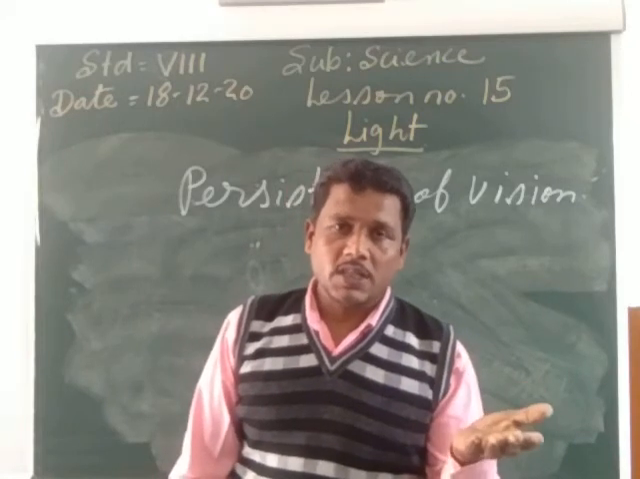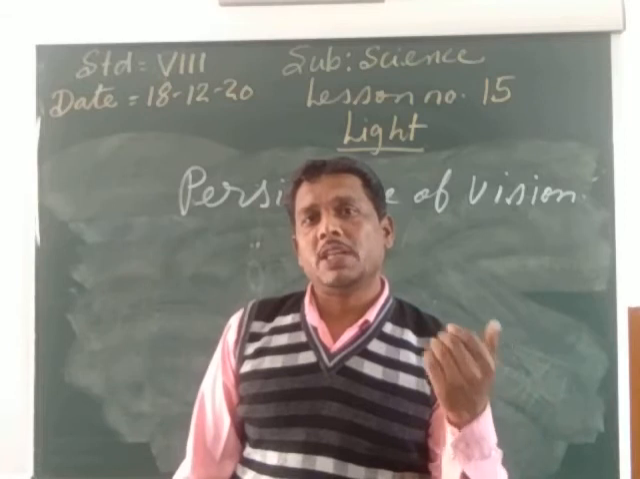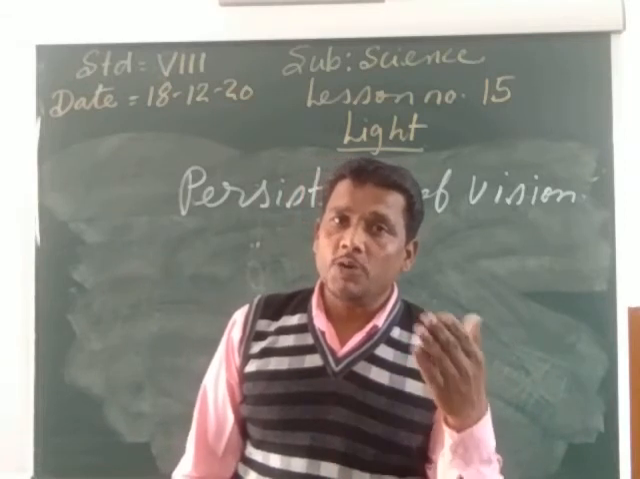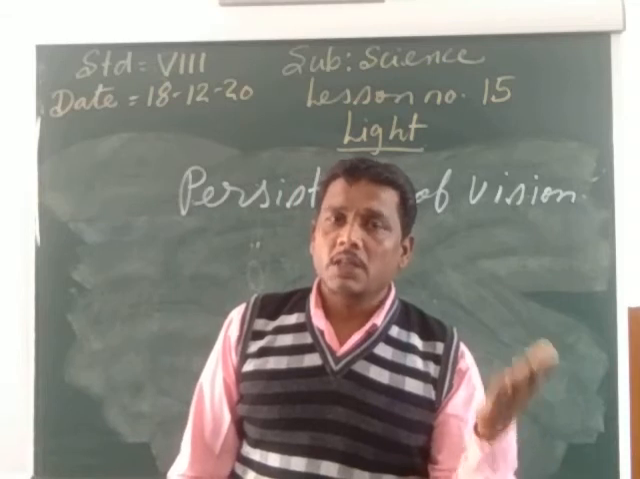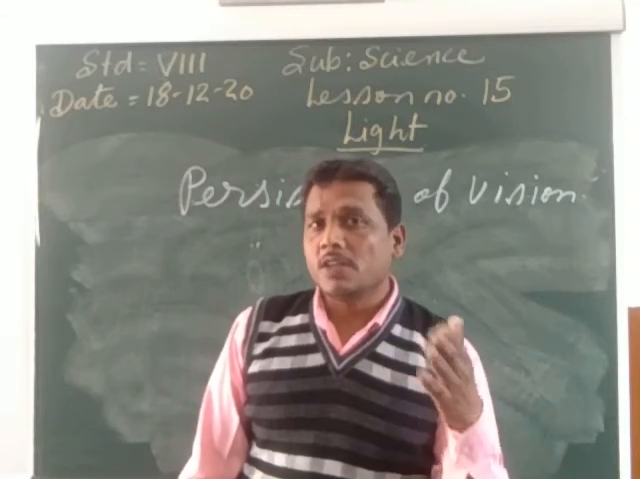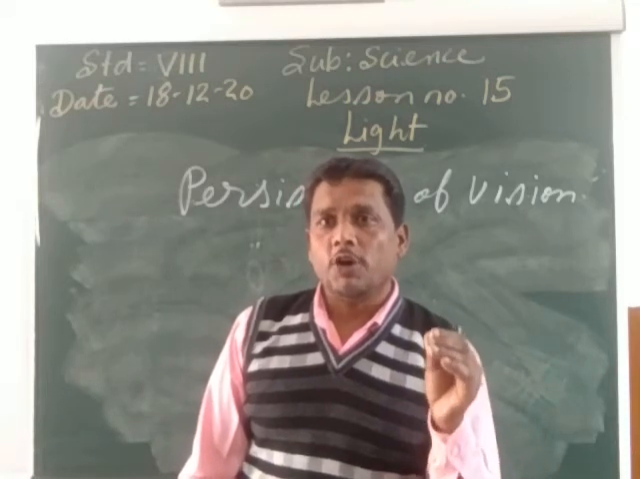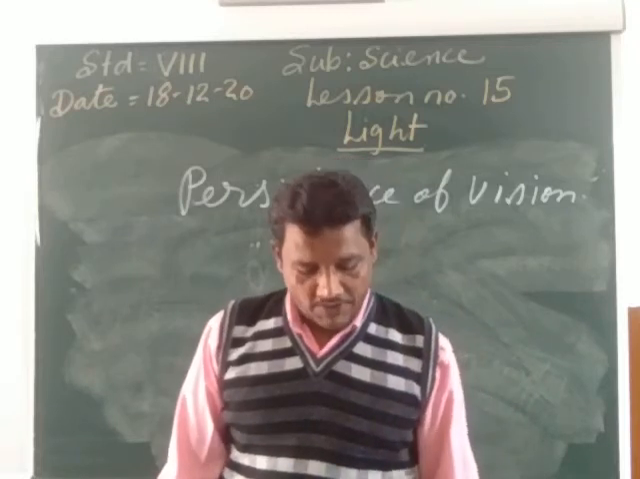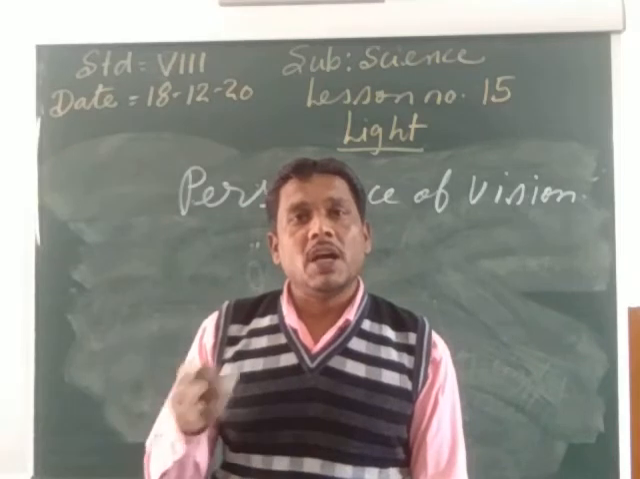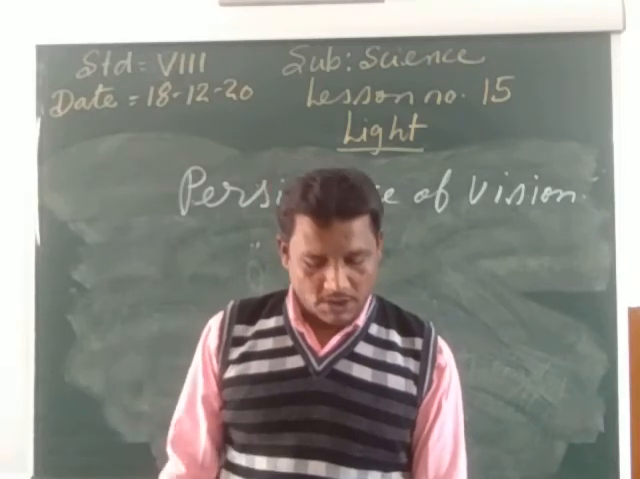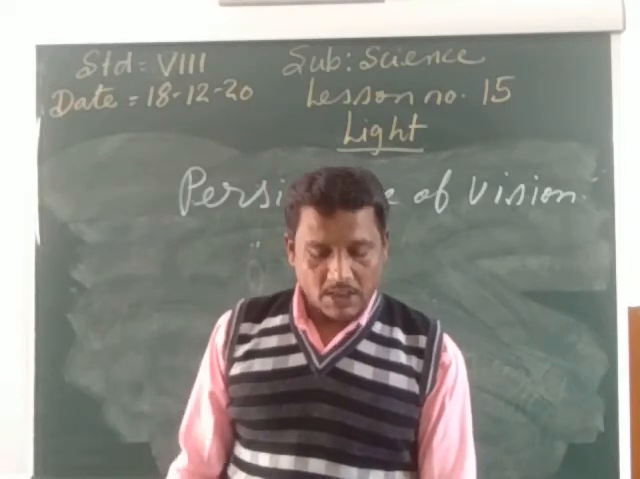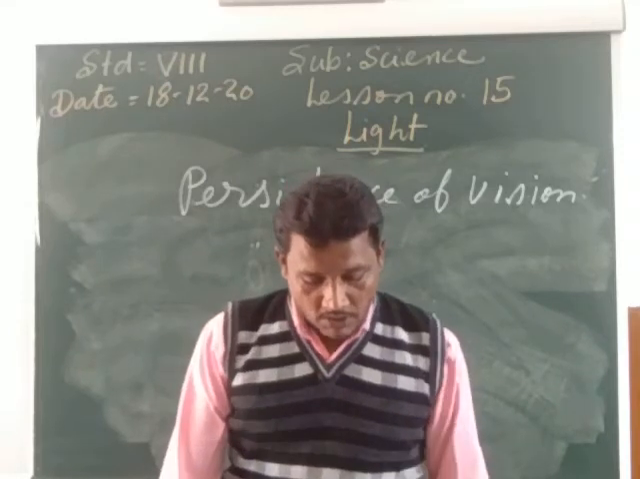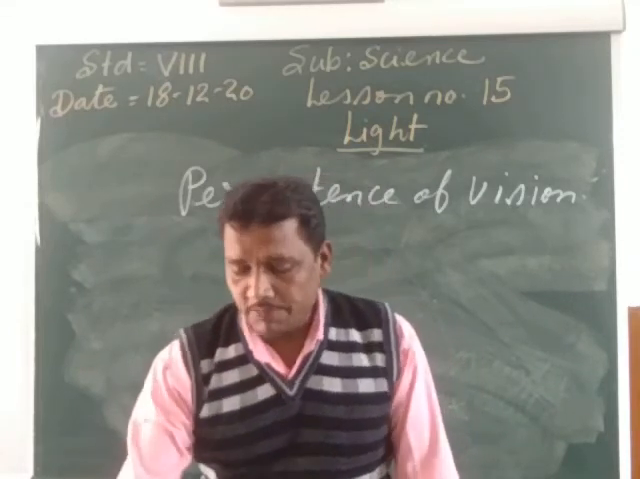Actually, as long as we are seeing the object, the image of the object is there in our eye. But suppose the object has been removed from in front of the eye, then also for a fraction of a second, the image of the object remains in our eye. That is called the persistence of vision. So the human eye can retain, means store, the image produced in it for a little while. This is called the persistence of vision.